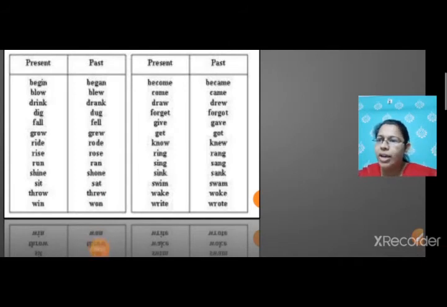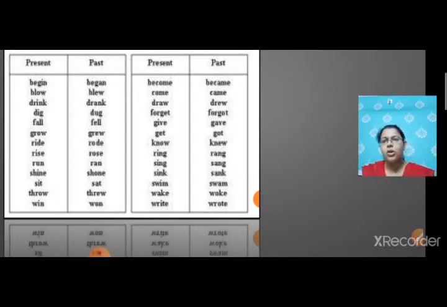Fall, fell. Grow, grew. Ride, rode. Rise, rose. Run, ran. Shine, shone. Sit, sat. Throw, threw. Win, won. Become, became. Come becomes came for the past tense. Draw, drew. Forget, forgot. Give, gave.